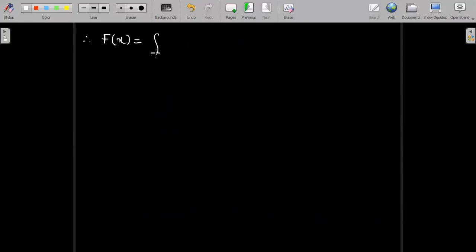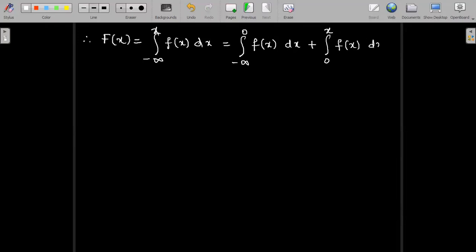So doing on those lines, we have capital F of x equal to integral minus infinity to x, this is the definition, f of x dx. Now this can be split into integral minus infinity to 0 f of x dx plus integral 0 to x, actually, because the definition is from minus infinity to x only, f of x dx.